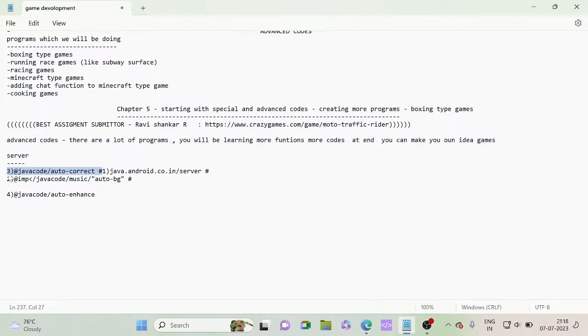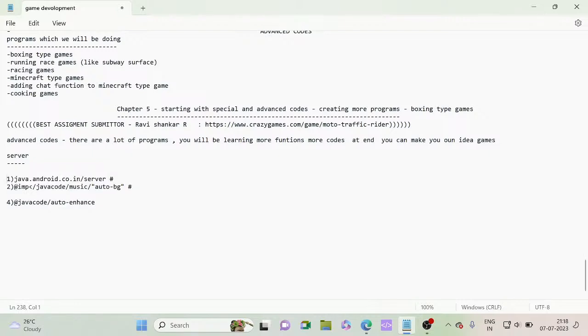Make sure that it's on the second line, so we can add that auto correct code to our second line. Now we have added the autocorrect code.